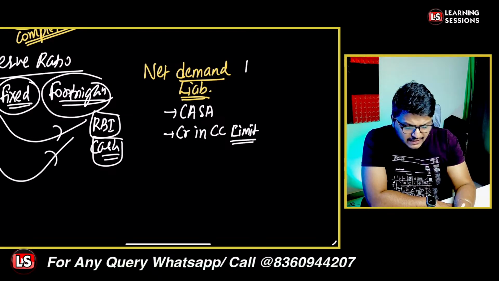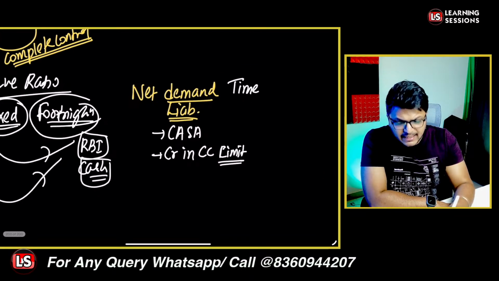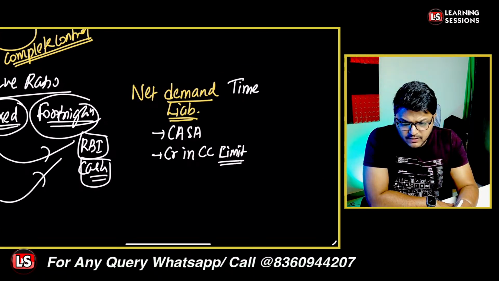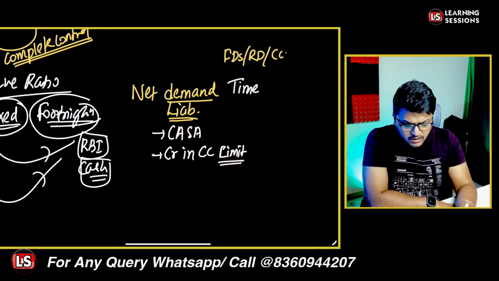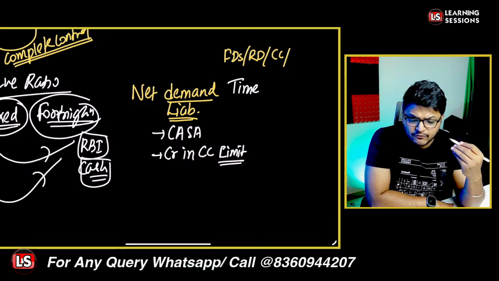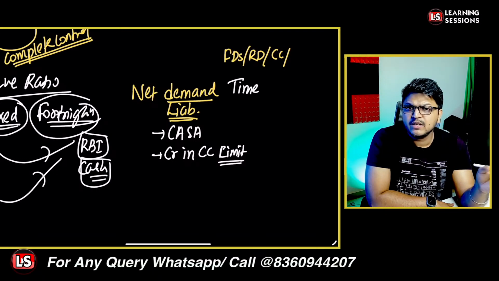And if we talk about time liabilities, we consider the amounts held as FDR, recurring deposits, cash certificates, or margin on letters of credit, which are there for a longer duration of term, right? That is covered as a time liability.